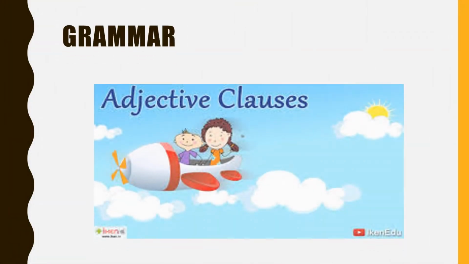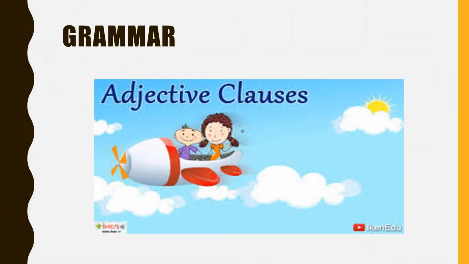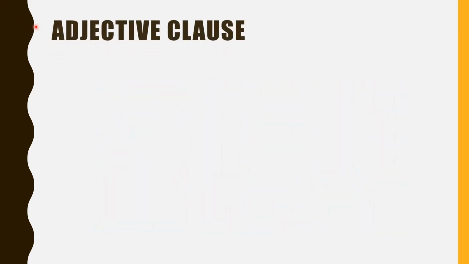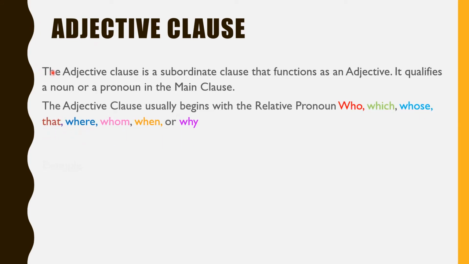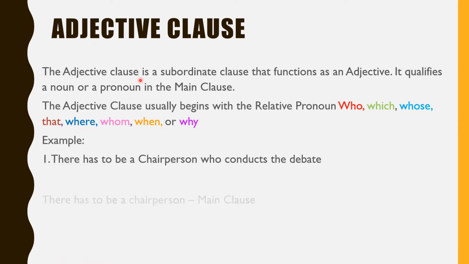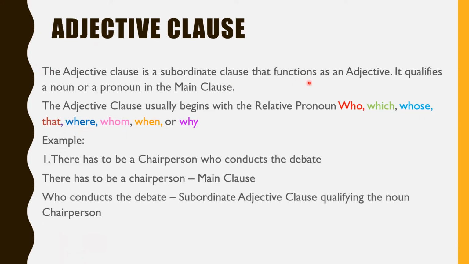Grammar lesson. Adjective clauses. The adjective clause is a subordinate clause that functions as an adjective. It qualifies a noun or a pronoun in the main clause. The adjective clause usually begins with the relative pronoun who, which, whose, that, where, whom, when, or why.